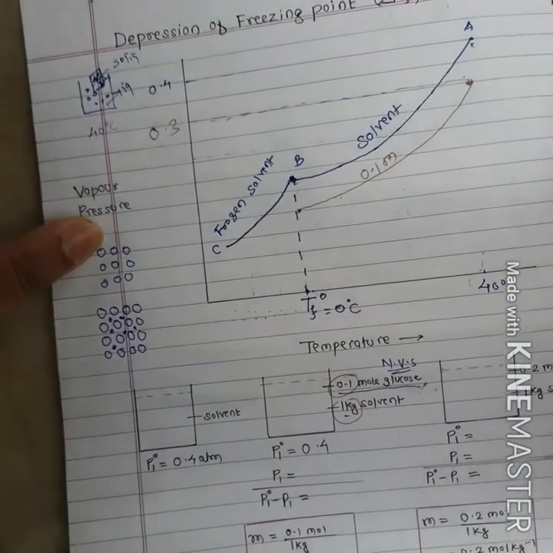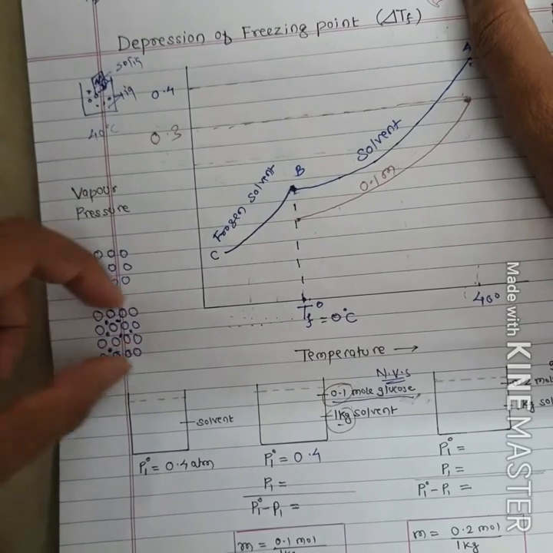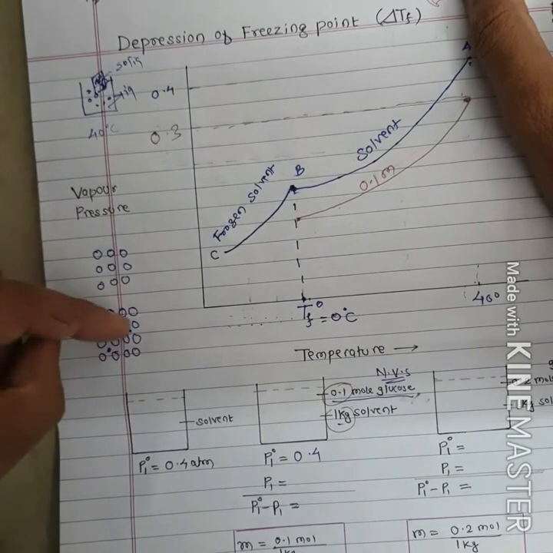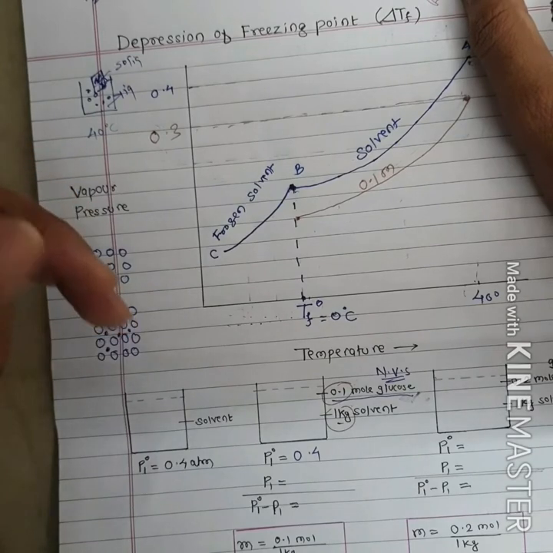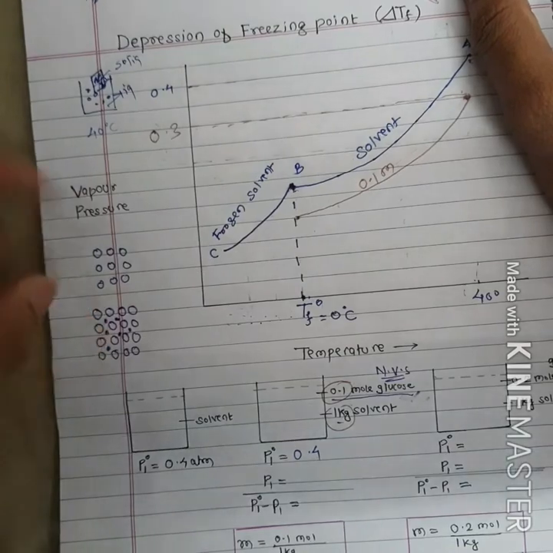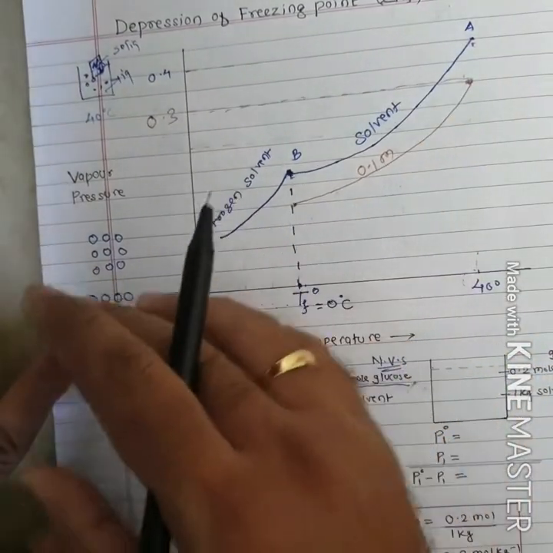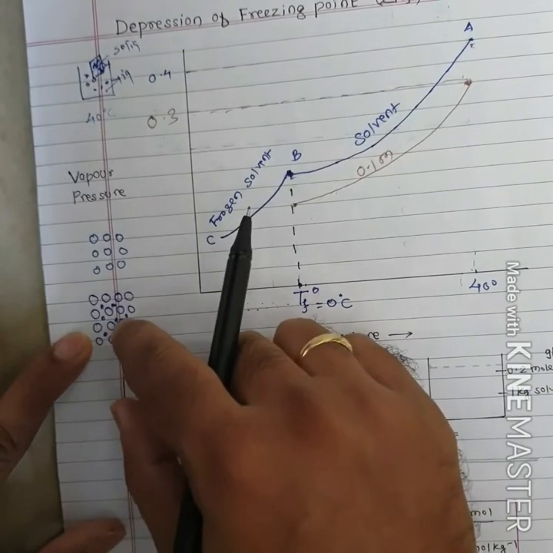And class, that makes it difficult for water molecules to get arranged in a definite pattern to form a solid crystal. The H2O molecules first have to overcome the interaction of glucose molecules, and then they have to form the crystalline structure. The process becomes difficult because of the solute coming in between.